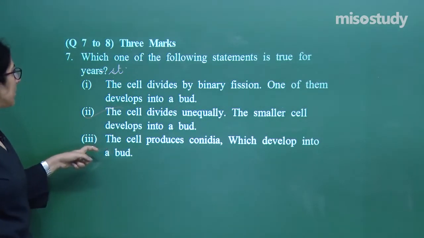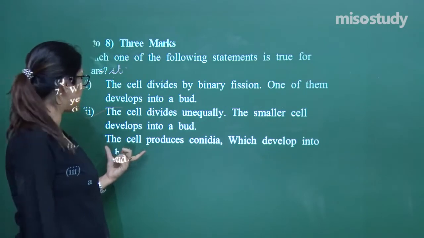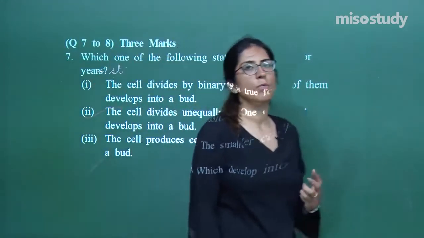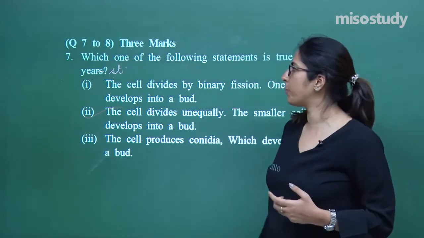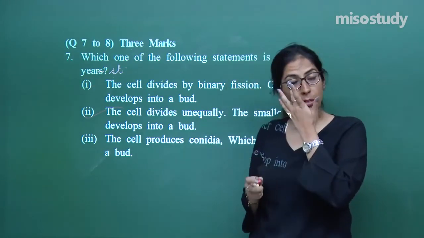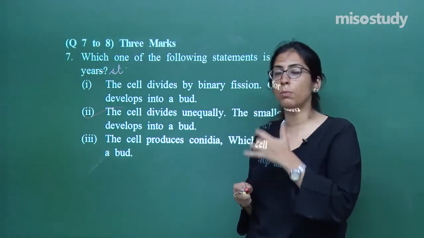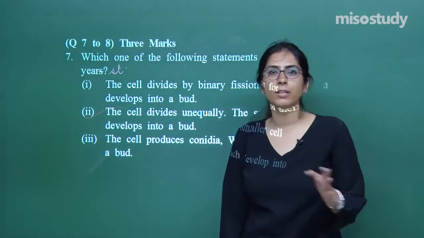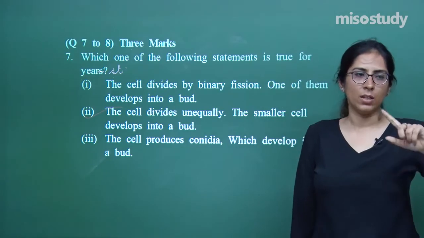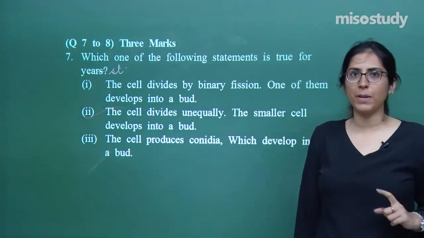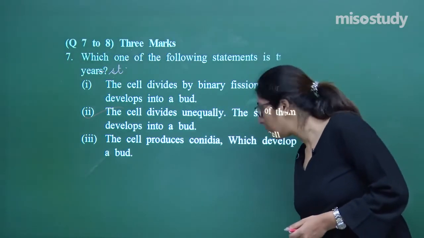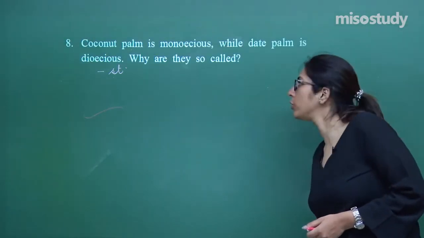Next is: a cell produces conidia which help in the development of a bud. No. So which option is right in this case? I will go for option 2. Now in this question, because it is of 3 marks, you have to explain the whole process of reproduction as we have studied in the case of yeast. That diagram which I made in the session, you have to draw it, explain it, and then give the correct option among these. Again, let's move on to question number 8.